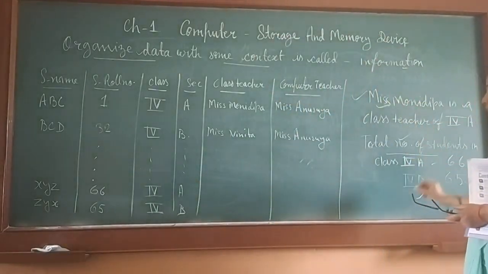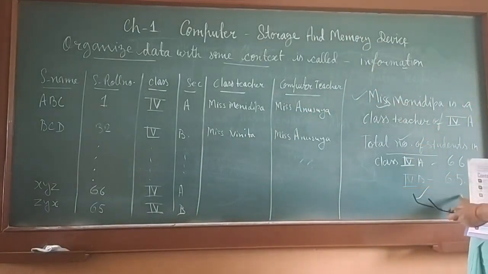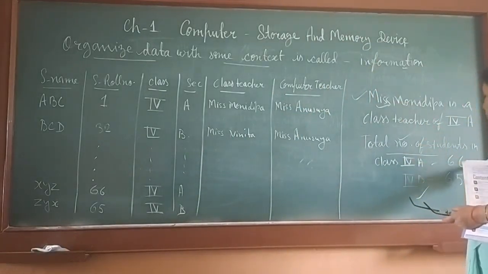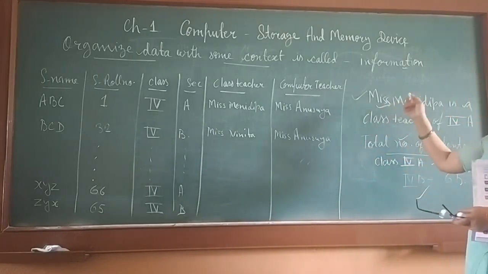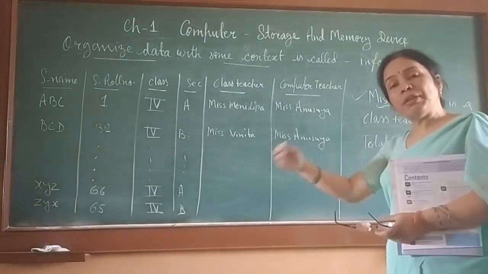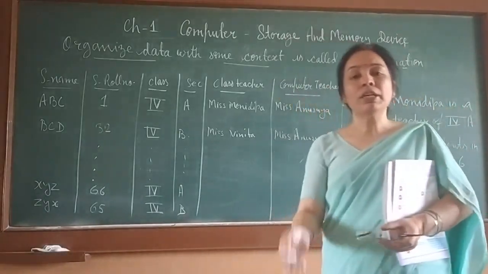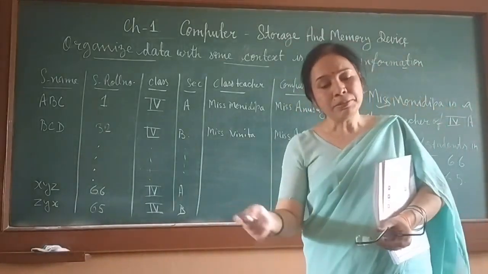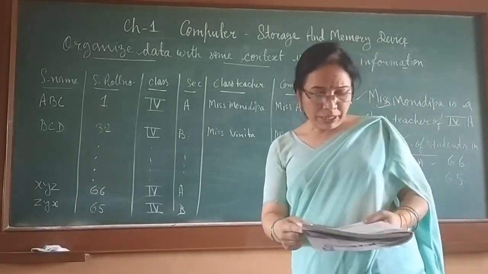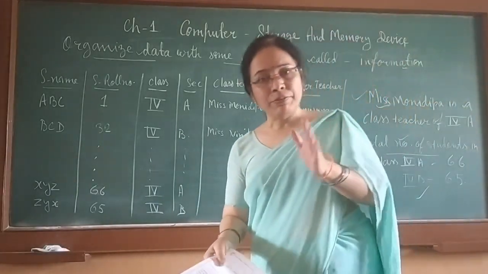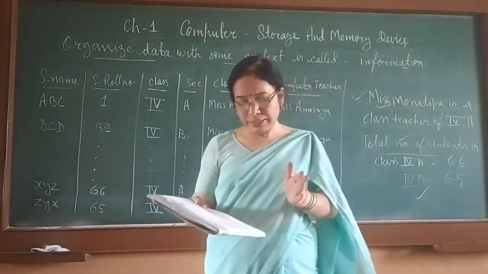This type of information can be produced: total number of students in 4A, total number of students in 4B, then class teacher of 4A. This way information can be created if data is organized in the computer. So this we have done. I hope you understood about data and information, which we discussed in detail.